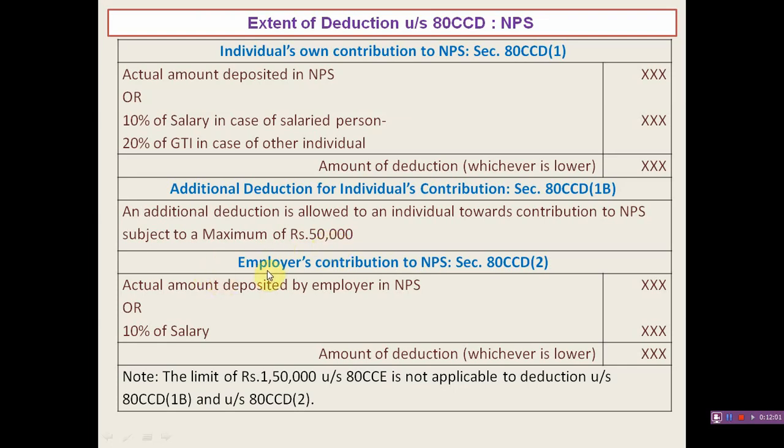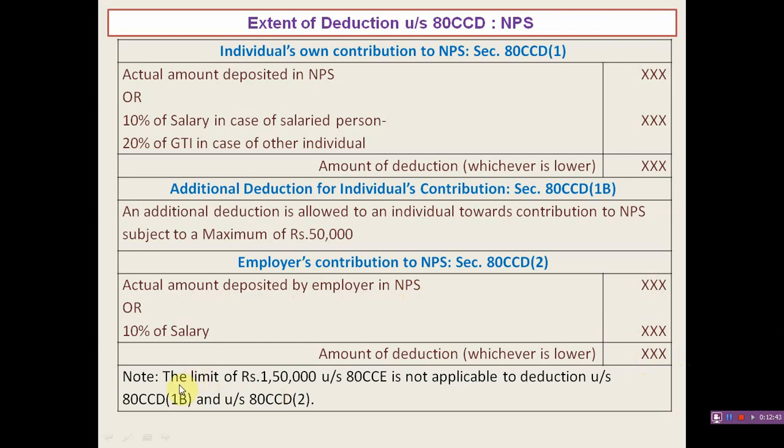And the third one is about the employer contribution to NPS. It is compulsory that an employer has to contribute the same amount which an employee has contributed towards the national notified pension scheme. So here, if an employer also contributed to NPS, the actual amount deposited by the employer in NPS or 10% of salary, whichever is lower, is allowable as a deduction under this section.